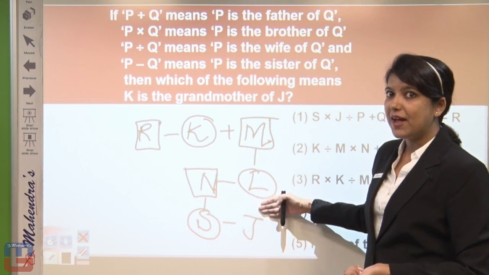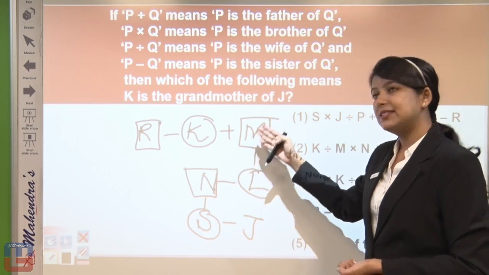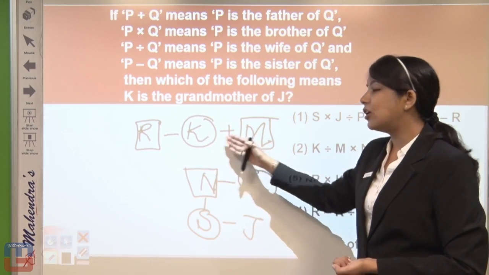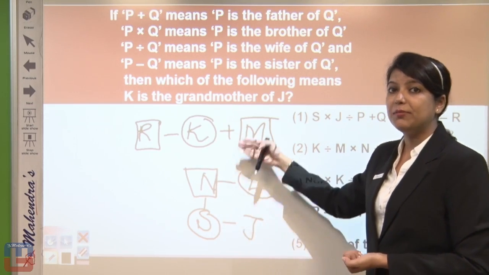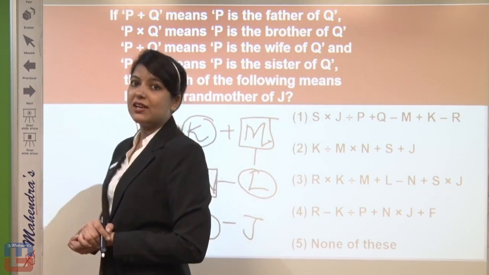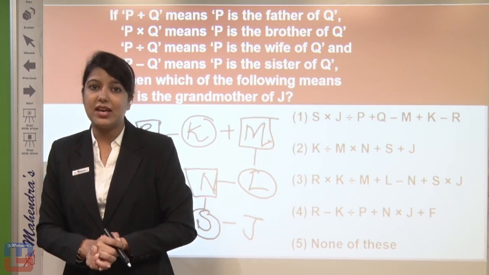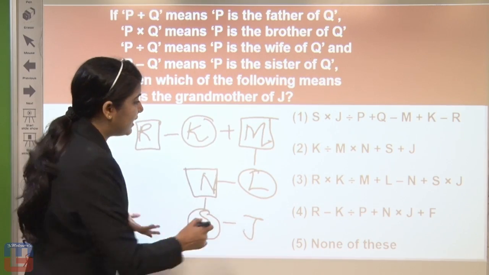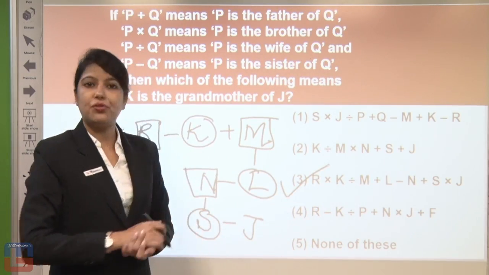So definitely if L is daughter of K, N is son of K and M. Yes. So if N is son of K and M, N's children will be their grandson and granddaughter, and definitely we are getting K's gender as female, so we will declare here K is definite grandmother of J. That means we are getting the answer in option number 3.